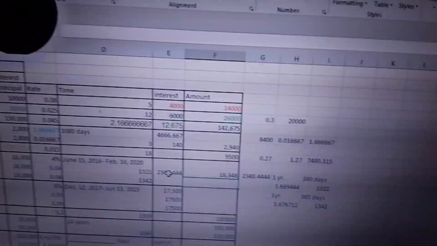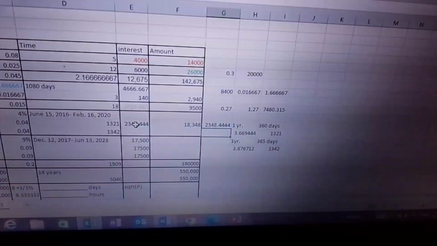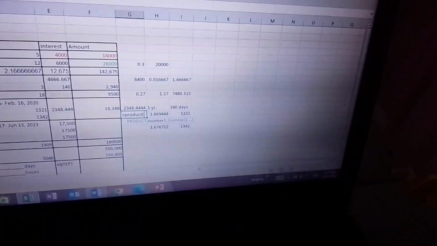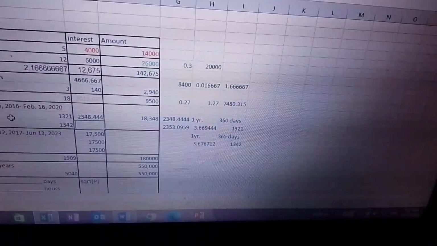Now, what about ordinary interest? What do we do if it's exact? First, remember, we multiply everything. So you do the product of all the numbers, all three, and then we divide that by 365. That's when we use exact interest, because with exact, it's 365.